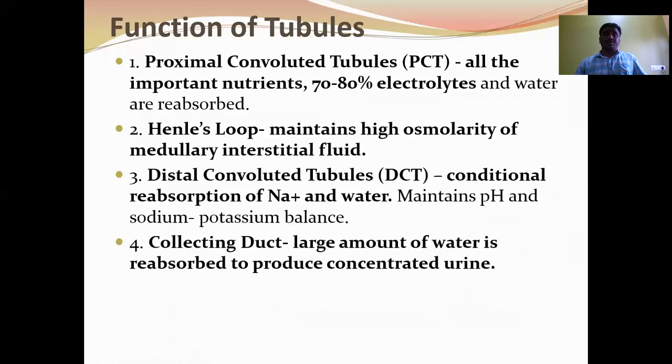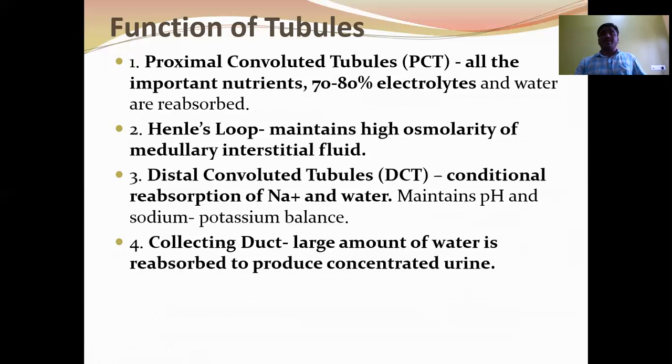Next, from the descending limb, the filtrate enters into the ascending limb. The ascending limb is permeable to only electrolytes and impermeable to water. So when the filtrate passes through the ascending limb, it becomes dilute. As the filtrate moves from the inner medulla towards the cortex region in the ascending limb of the loop of Henle, it becomes dilute.